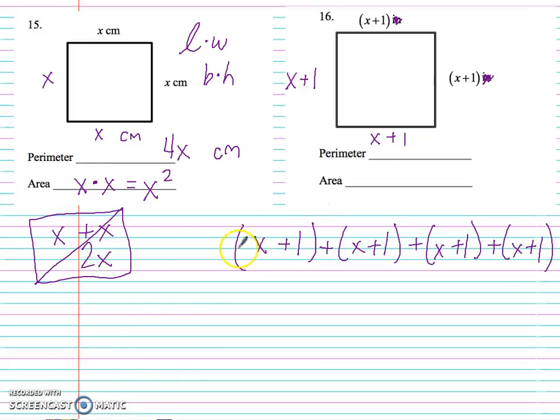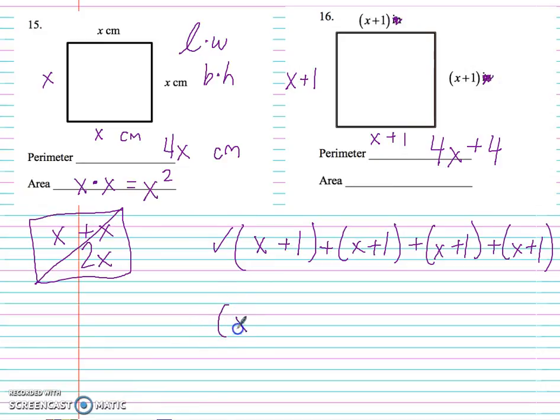So how many x's are there? 1, 2, 3, 4 x's. And how many ones? 1, 2, 3, 4. Or 1 plus 1 plus 1 plus 1 will give me 4. Easy peasy. We just found the perimeter. Now let's find the area.